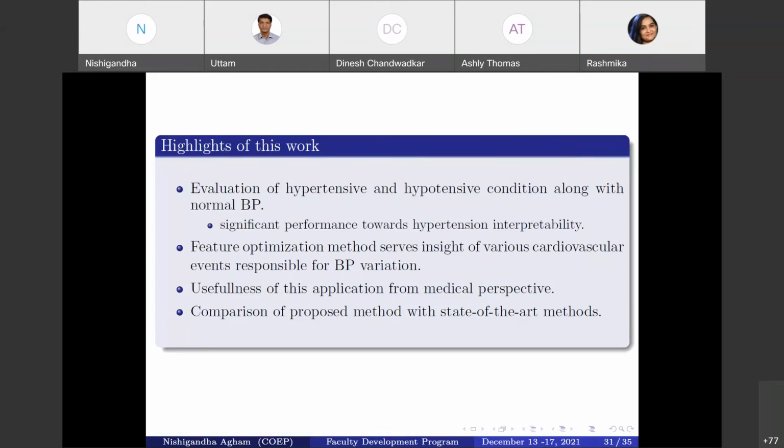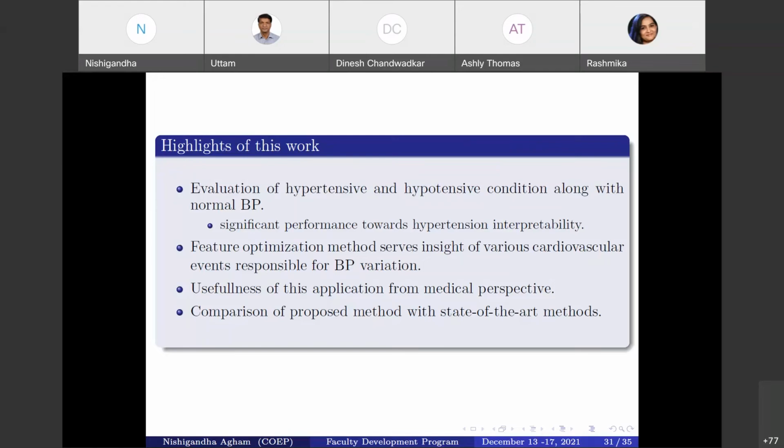Then, the feature optimization method gives insight into the various cardiovascular events which are responsible for the BP variation, which we understand from the feature optimization method we have proposed. The usefulness of this application is for BP estimation from the medical perspective.